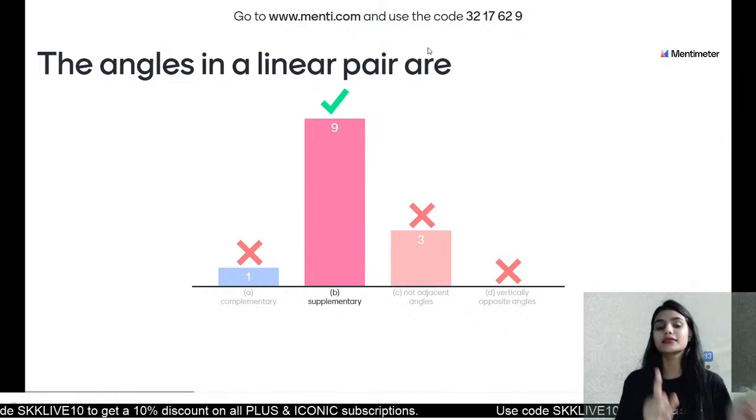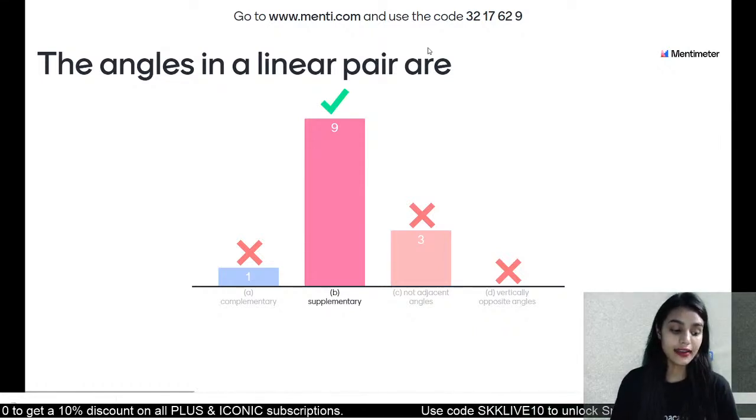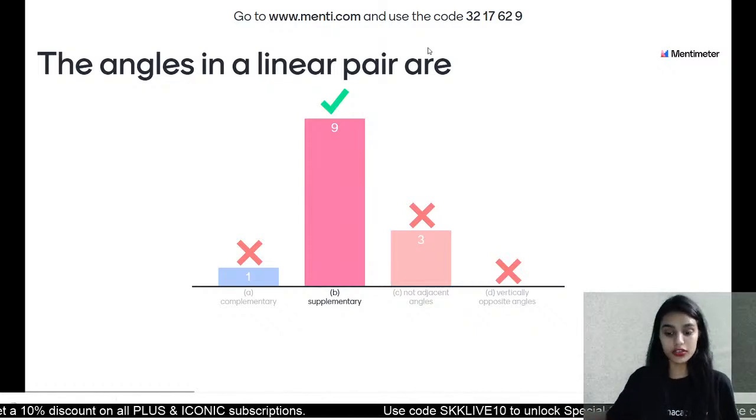These are the three kids who have missed the class. Class, a linear pair, they are adjacent. Okay, they are next to each other.